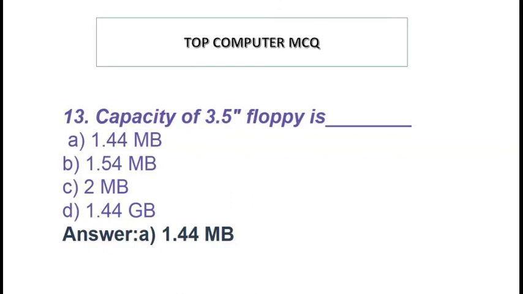Capacity of 3.5 inch floppy is option A 1.44 MB, option B 1.54 MB, option C 2 MB, option D 1.44 GB. Answer option A 1.44 MB.